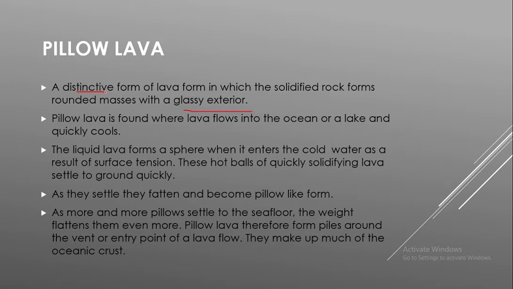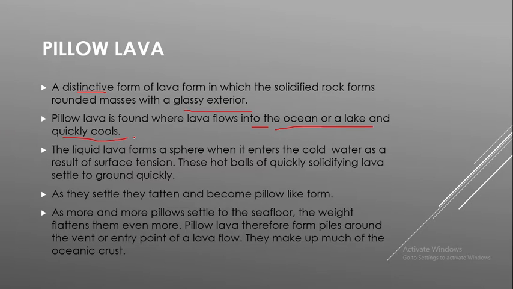If you see the exterior portion of such lava, it will be glassy. That is the main key point. The second point is that pillow lava is found where lava flows into oceans or lakes, where we can observe this pillow structure.